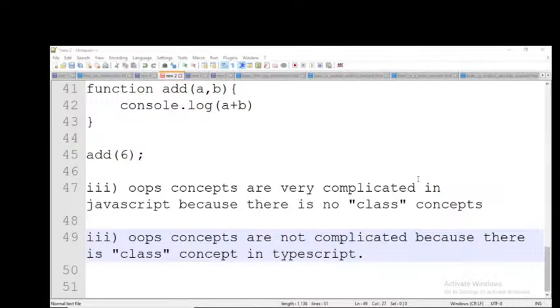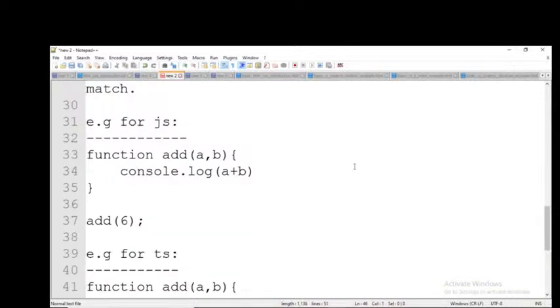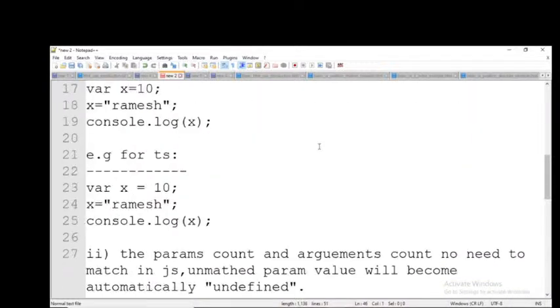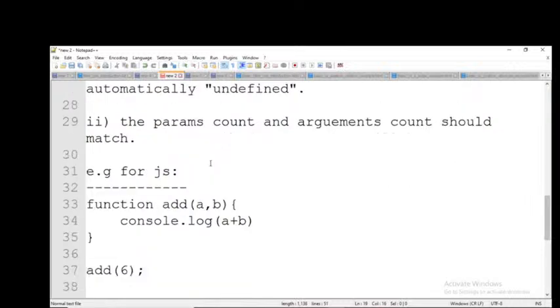One question. Yeah, tell me. Here you are saying it will throw a compilation error if there is no match between arguments and parameters. Yeah, a transpilation error. The first one also will throw this transpilation error. Why? Because TypeScript cannot be understood by the computer by default. It has to be converted into JavaScript. But JavaScript is exactly opposite to TypeScript, so whenever it is converting from TypeScript to JavaScript, it will throw an error. But after converting to JavaScript, it doesn't throw any error. I will show you it practically also. So that's it, everyone.